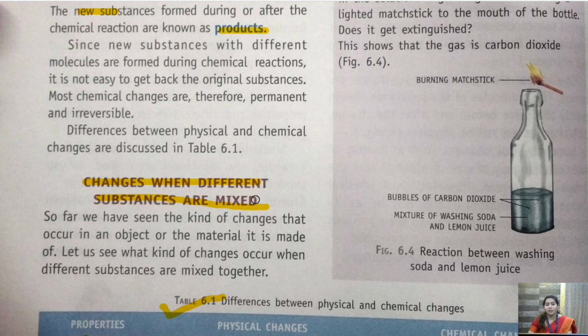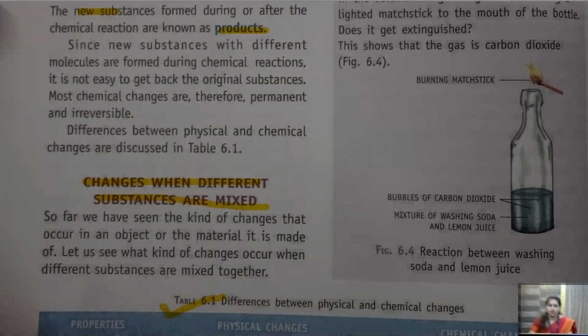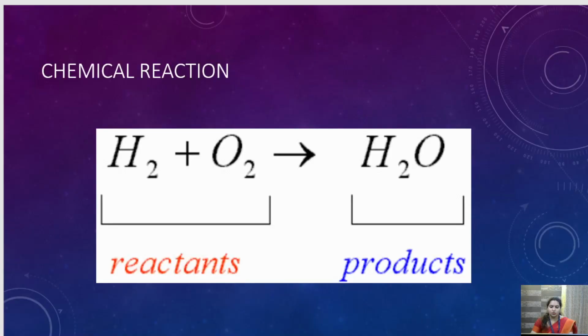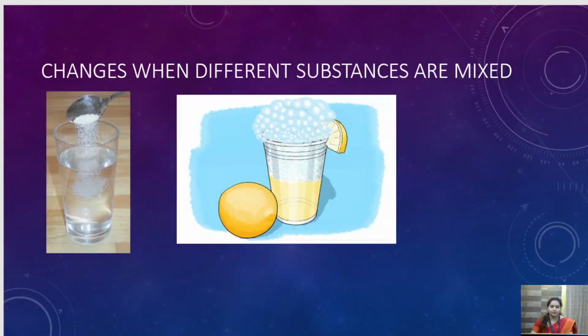But now what happens when two or more substances are mixed together? Before that, I would like to ask you one question. Just think over it, what type of change it can be. Tell me, children, we have this first figure you can see.